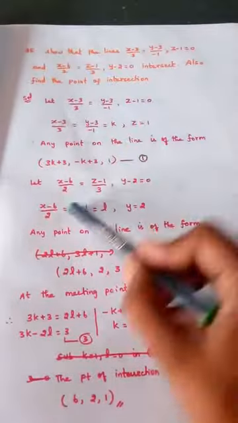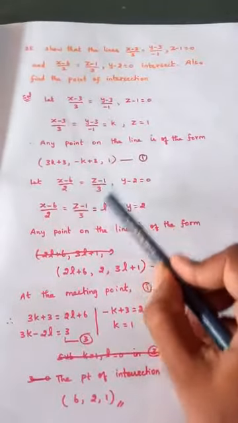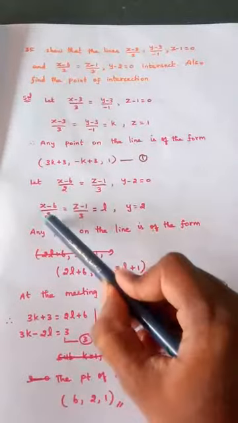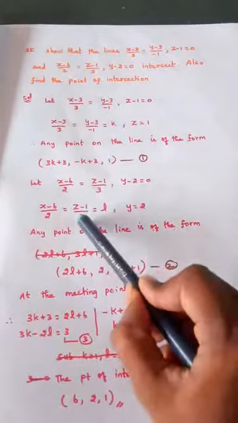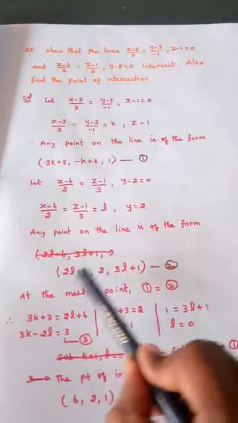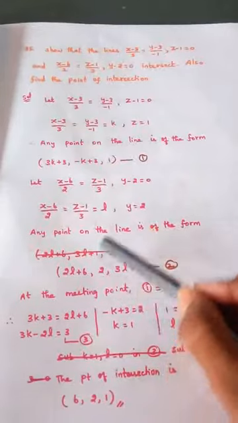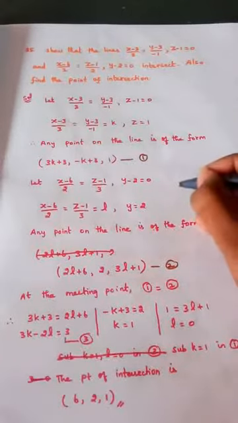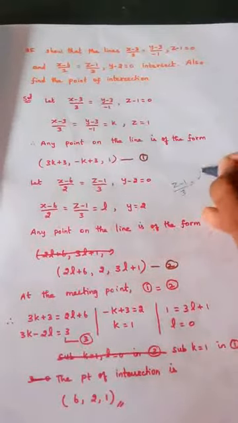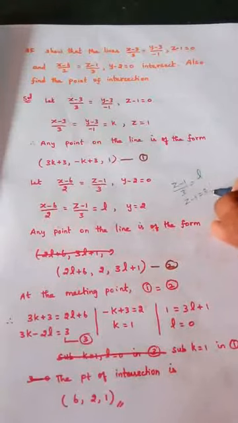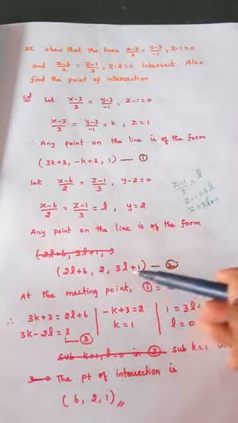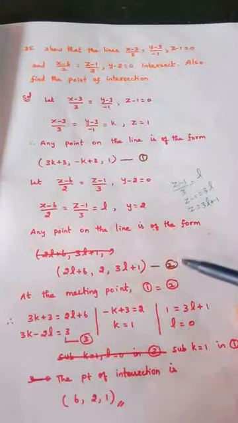Similarly, take the second one. Even here also a comma is given. So put this itself equal to L, and from here onwards we will get the y value 2. Same, cross multiply: 2L plus 6, y value is 2, Z value is 3L plus 1, right? Otherwise I'll write one thing here: (Z minus 1) by 3 is equal to L. Z minus 1 is equal to 3L, cross multiplying. Z is equal to 3L plus 1. Like that we are calculating. So we are getting the general point on the second line. It is taken as equation number 2.